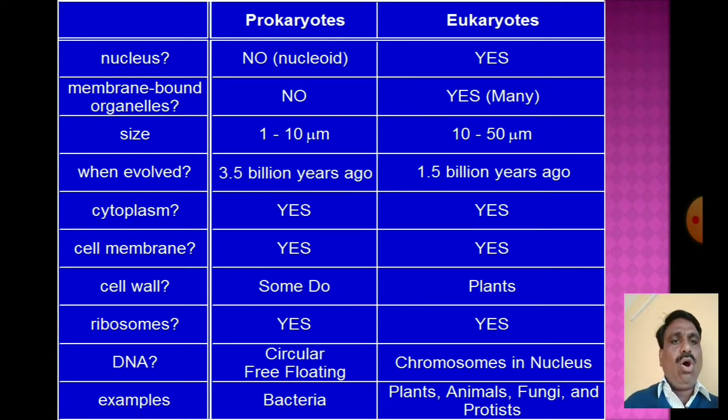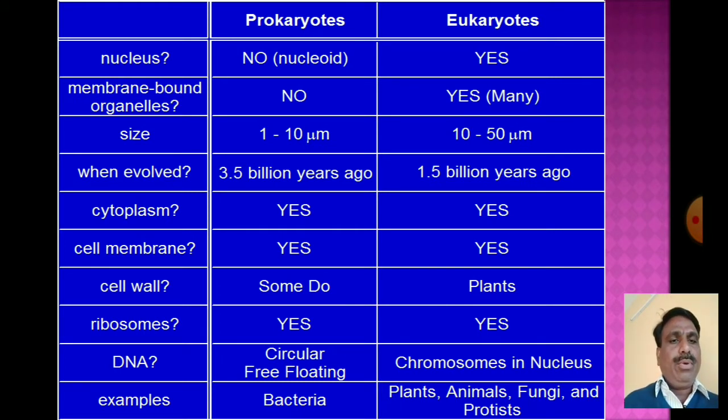Cell wall: in prokaryotes it is found in some, and in eukaryotes it is found in plants. The ribosome is a cell organelle found in both prokaryotes and eukaryotes.